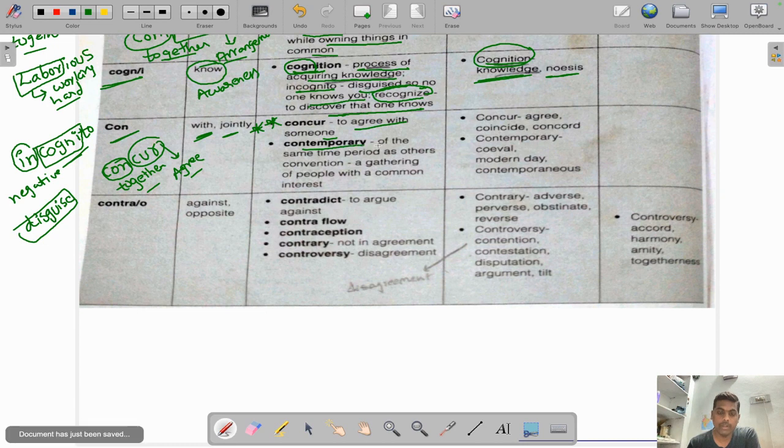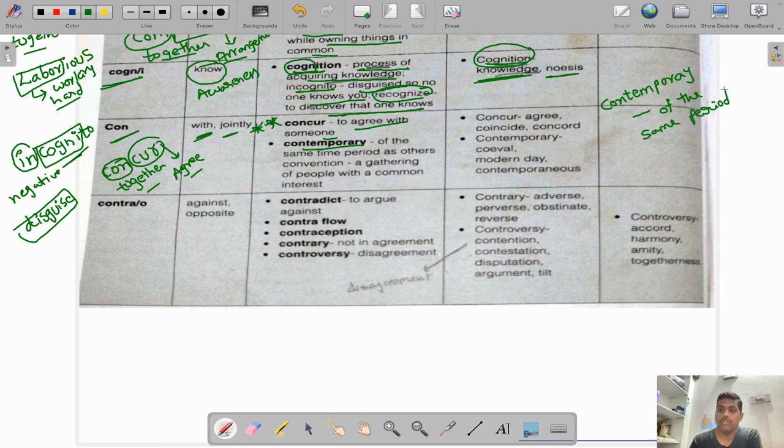The next one is contemporary. Contemporary means people present in the same period, you can say, of the same period. For example, generally in history we see two kings are contemporary to each other, like Alexander or some other king. The meaning is that the two kings belong to the same period. So you can say contemporary means of the same time period as others.